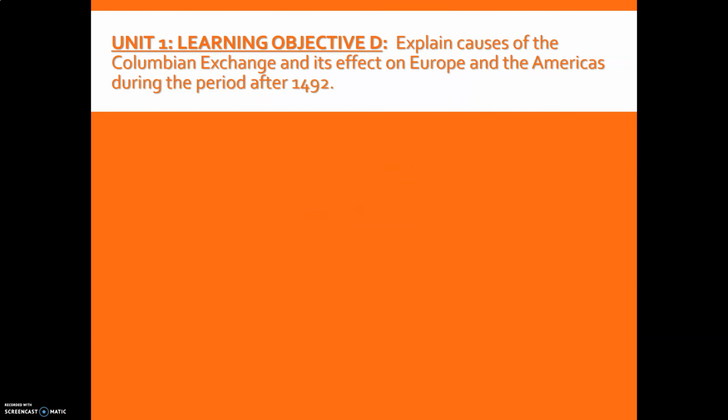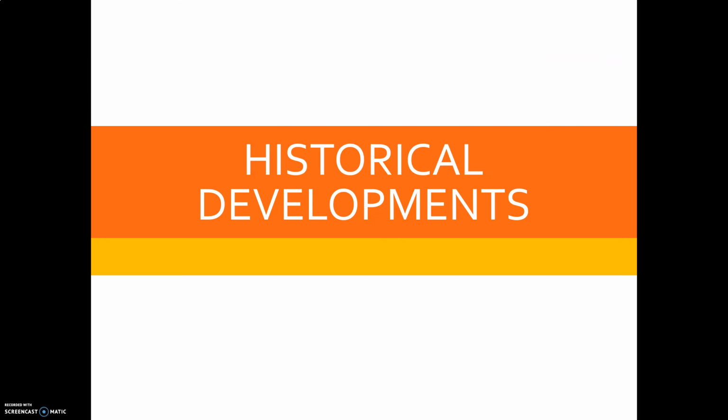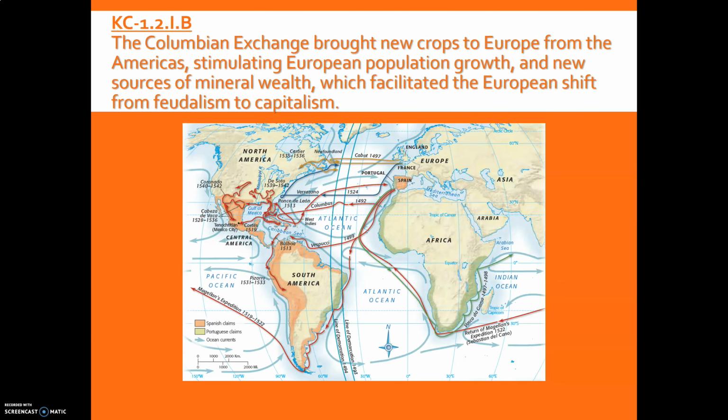Our first learning objective states that we need to explain the cause of the Columbian Exchange and its effect on Europe and the Americas during the period after 1492. Of course, 1492 being the arrival of Christopher Columbus. A couple of historical developments we're going to look at with this time period. Number one, the Columbian Exchange brought new crops to Europe from the Americas, stimulating European population growth and new sources of mineral wealth, which facilitated the European shift from feudalism to capitalism.